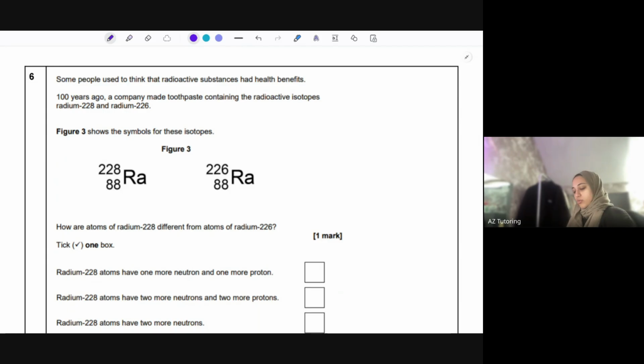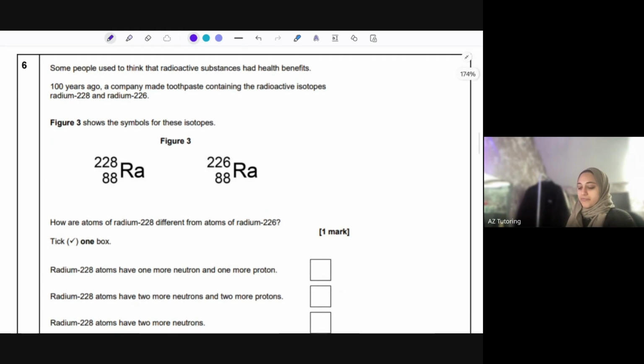Okay, question 6. So we've got some isotopes here. Some people used to think that radioactive substances had health benefits, which is not true. They do not. 100 years ago, a company made toothpaste containing the radioactive isotopes radium-228 and radium-226. Now, these numbers here just represent the mass number. So they're both isotopes of each other. Remember, isotopes from chemistry yesterday are atoms of the same element with the same number of protons. So the proton numbers are the same, but a different number of neutrons. Okay, so that's what isotopes are.